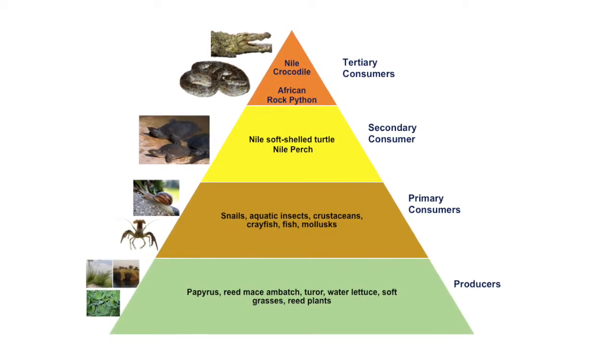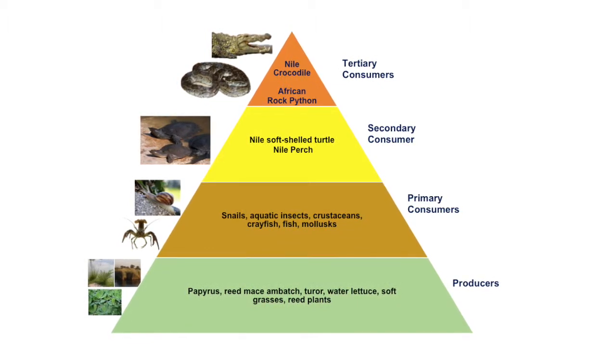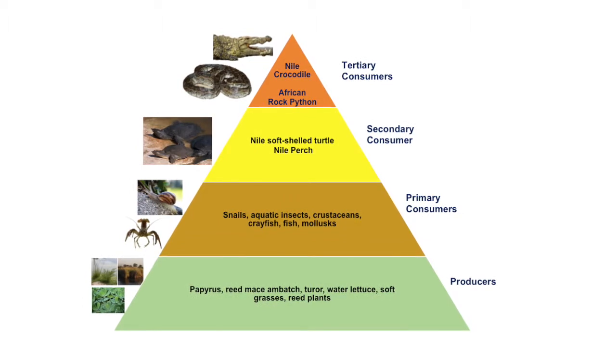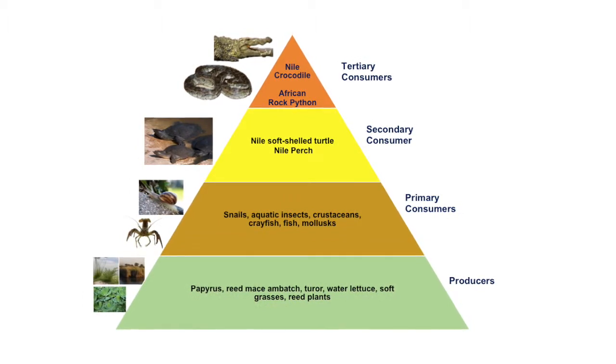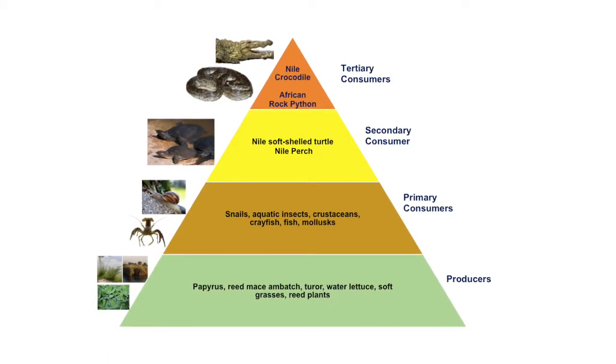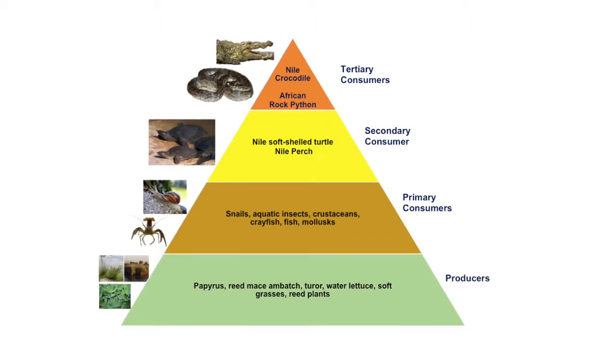Our primary consumers include snails, aquatic insects, crustaceans, crayfish, and mollusks. Primary consumers feed on autotrophs, or producers. Our producers include the papyrus, reed mace, ambach, the tur, water lettuce, soft grasses, and reed plants.